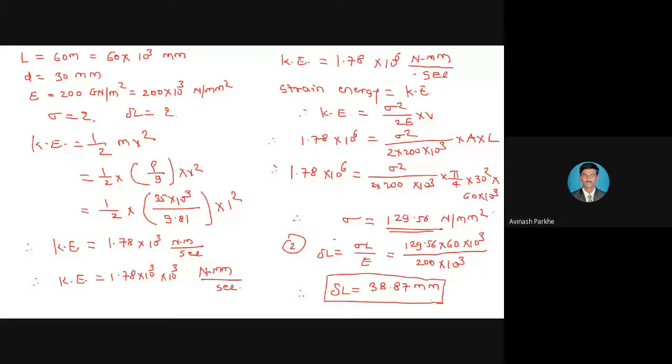Have you understood? Only two types of varieties are there. There is no other variety based on this second type. Only a single difference. Type number 1 and type number 2 are both related to calculating stress and elongation. The only basic difference is that instead of using the direct formula for the stress calculation, initially we have to calculate the kinetic energy and then find the further unknown parameters. So there are only two problems related to the kinetic energy calculation. Okay, so this is about type number 2.